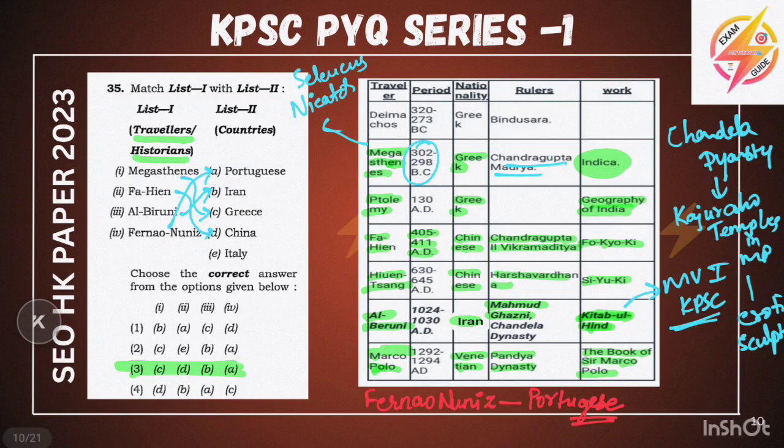Another thing you must know is some of the foreign travelers who came to the Vijayanagara kingdom from other places.